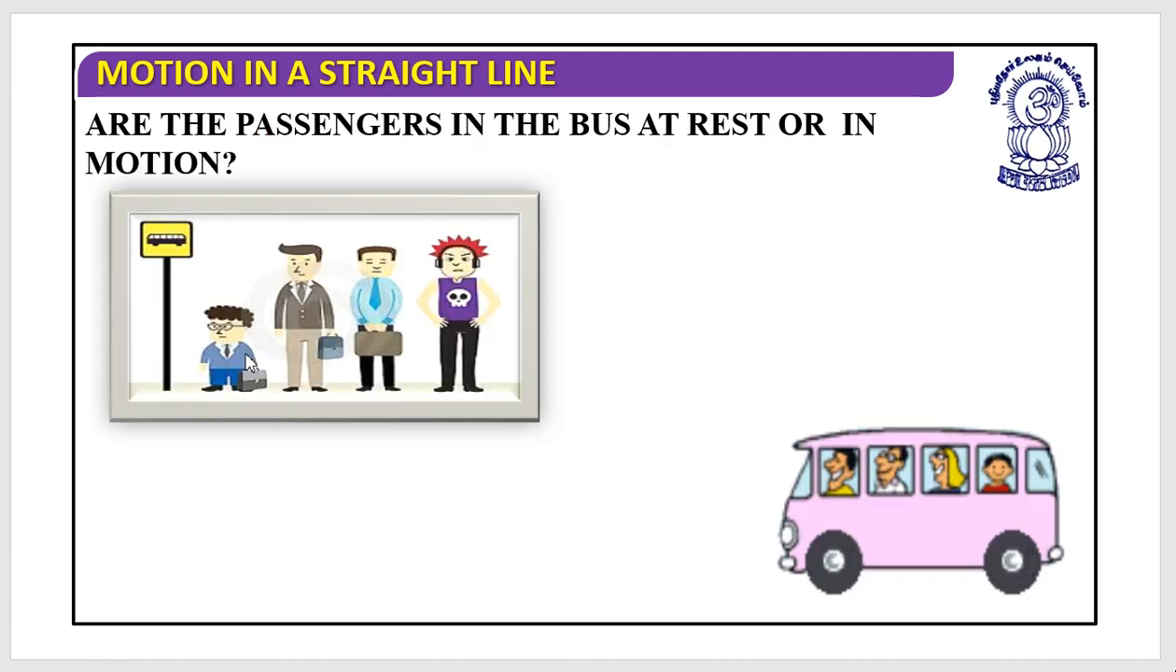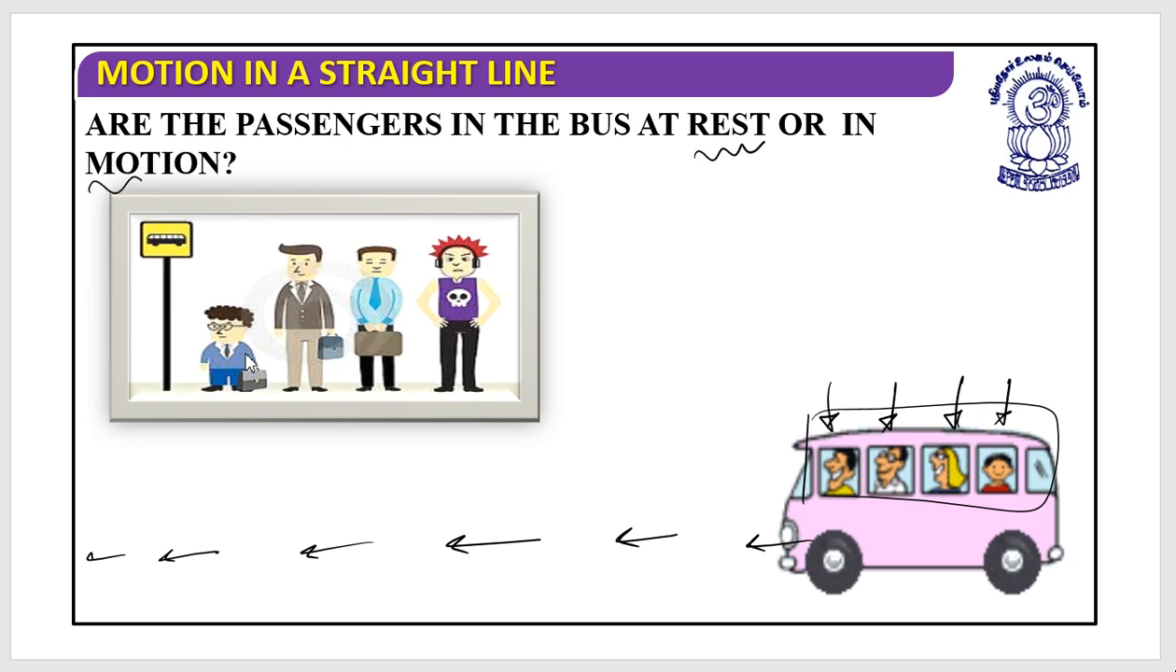Let's look at a new case. Look at this. Certain people are sitting in a bus, and this bus is moving in this direction. Then what should I say about the passengers that are sitting over here? Are they in a state of rest or in motion?